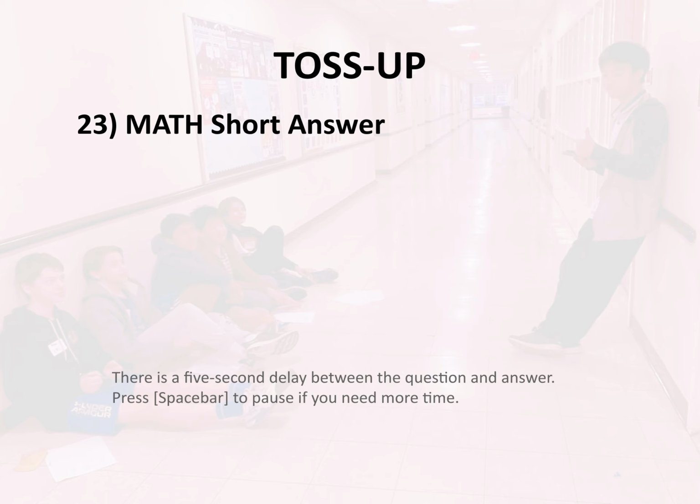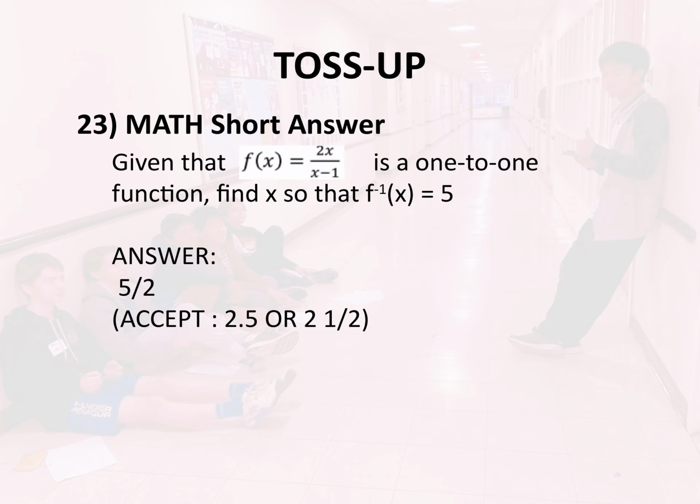Toss-up, 23. Math. Short answer. Given that f of x equals the fraction with numerator 2x and denominator x minus 1 is a one-to-one function, find x so that f inverse of x equals 5. Answer, 5/2.